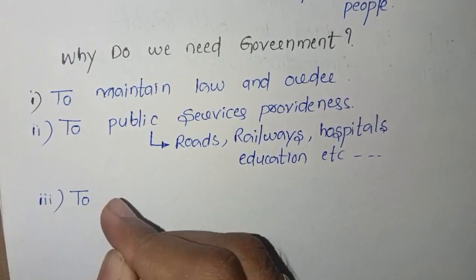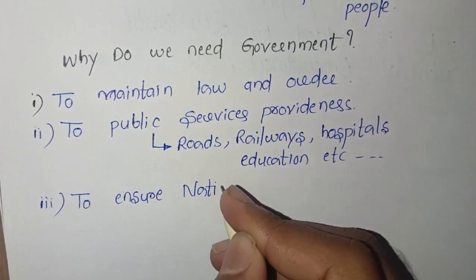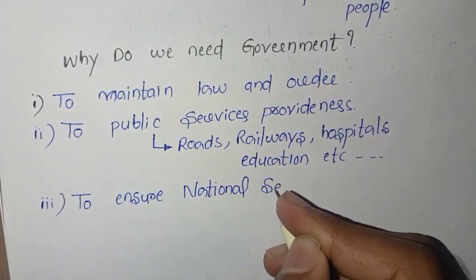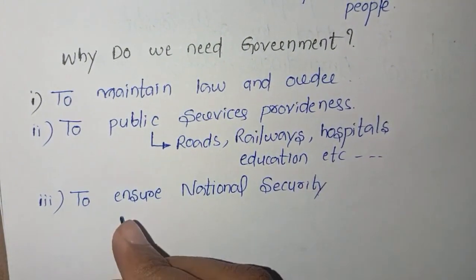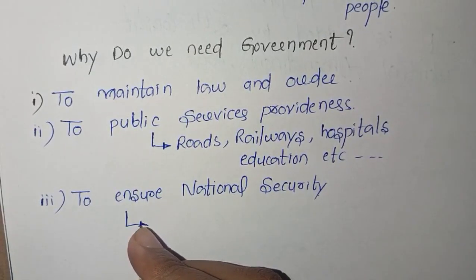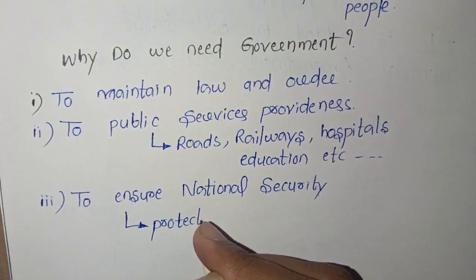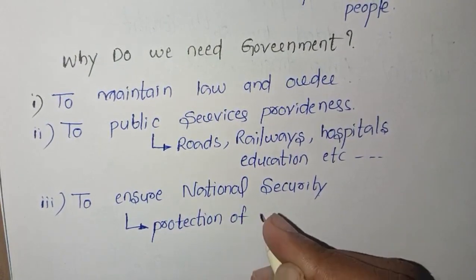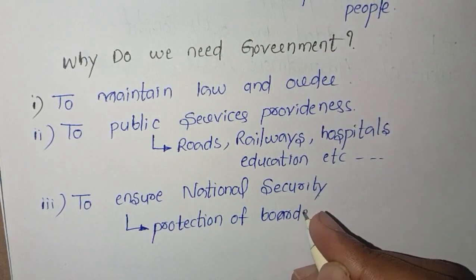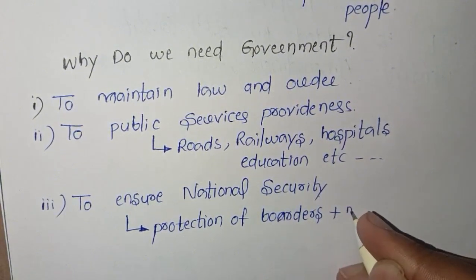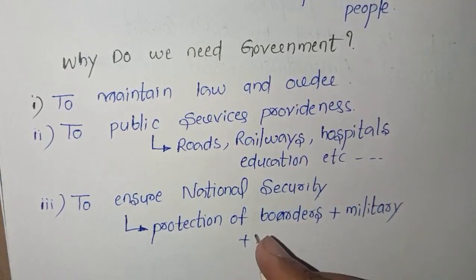To ensure national security. So we need government. To ensure national security is nothing but protection of borders, plus military, plus intelligence.